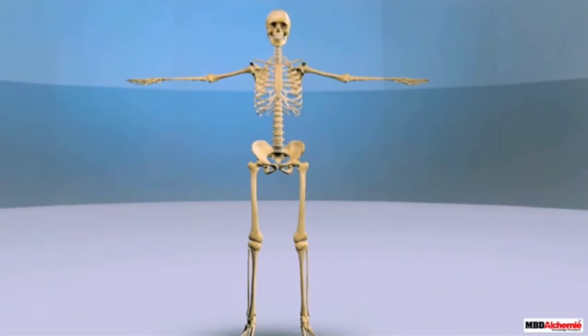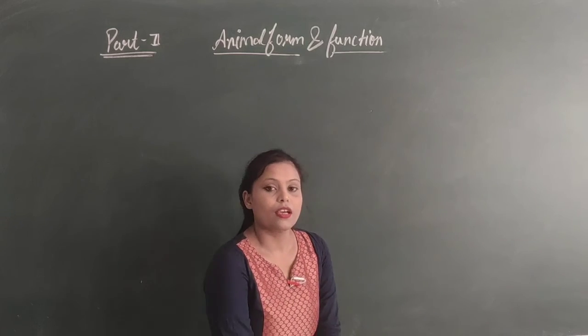The skeletal system has different types of bones. Long bones. Long bones are present in legs and arms. Ribs are also counted as long bones. Short bones. Short bones are present in the spine, ankle and fingers. Flat bones. Flat bones are present in the skull, shoulder and hips.